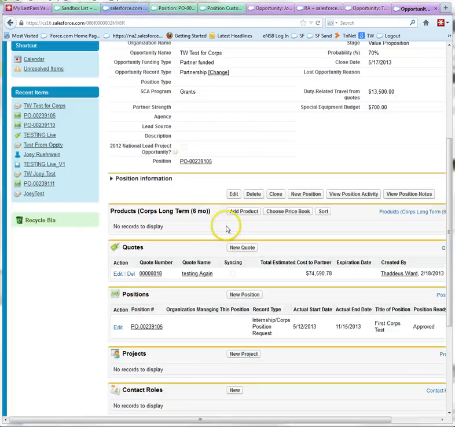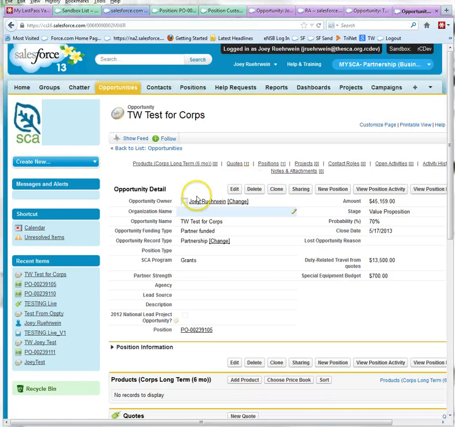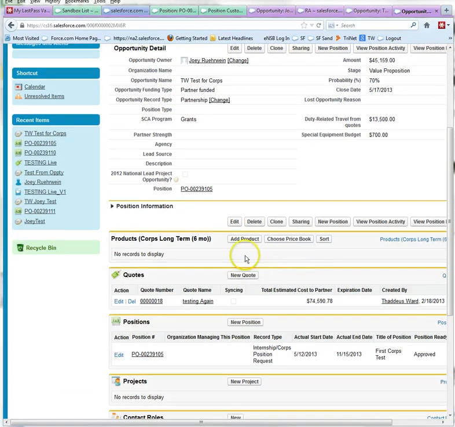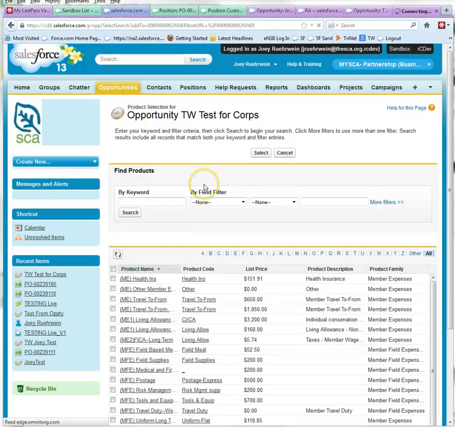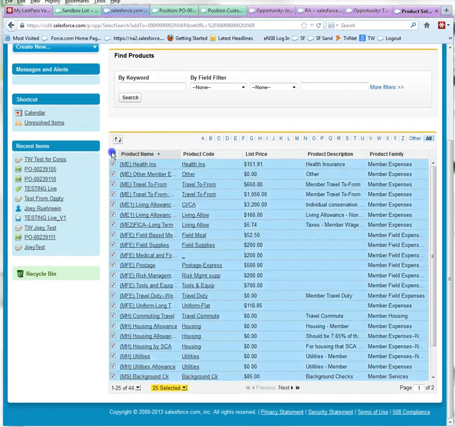Alright, so with core we've got two price books. Let me check on that. I think I know what's going on there. Alright, I realized I needed to make Joey the opportunity owner in order for him to add products or choose a price book here. So now that we've done that, we've got two different price books for core, long-term and short-term. And the issue with core is there's a lot more to think about.